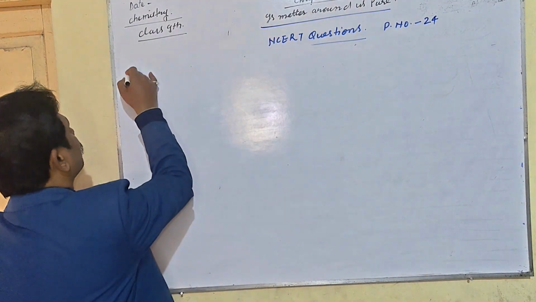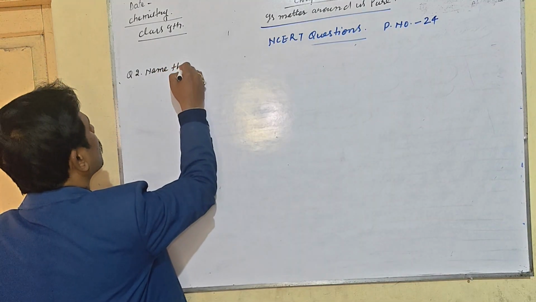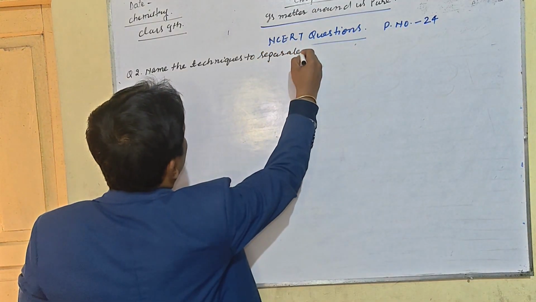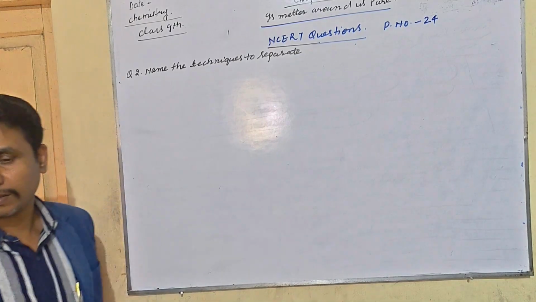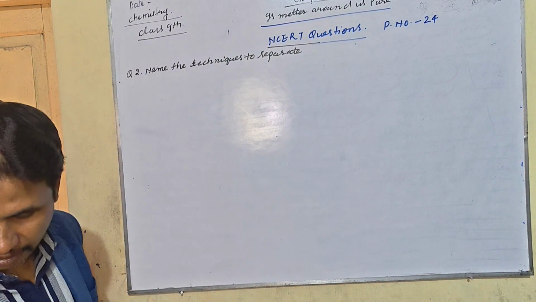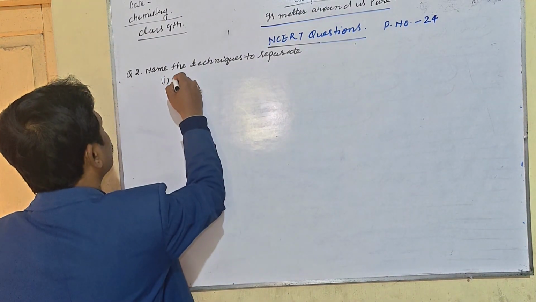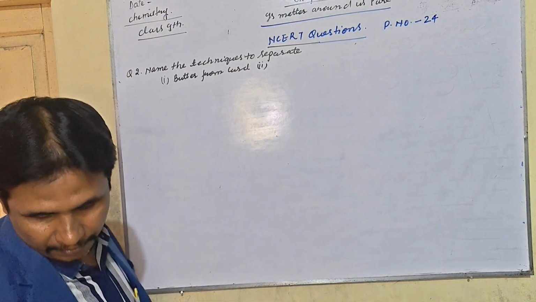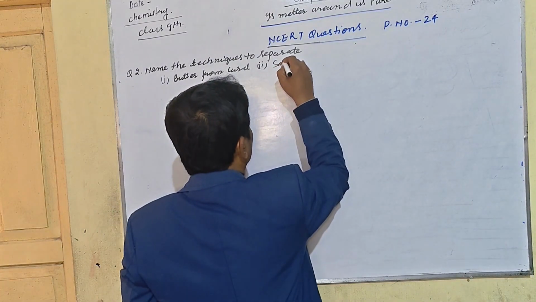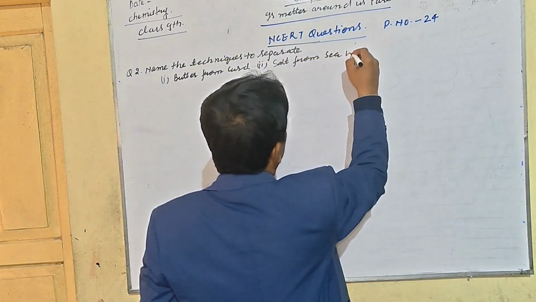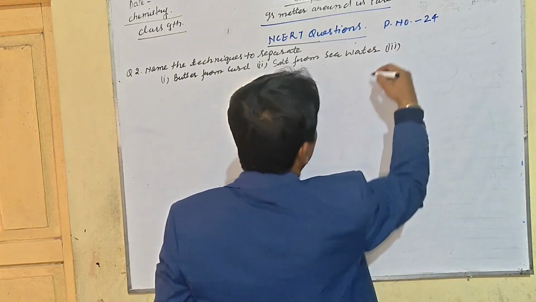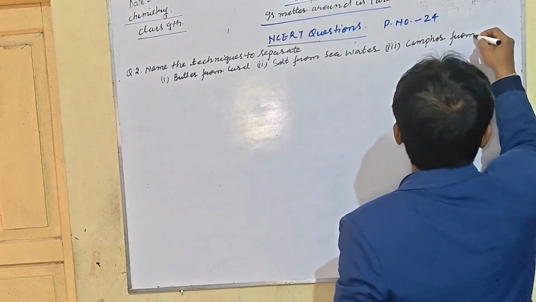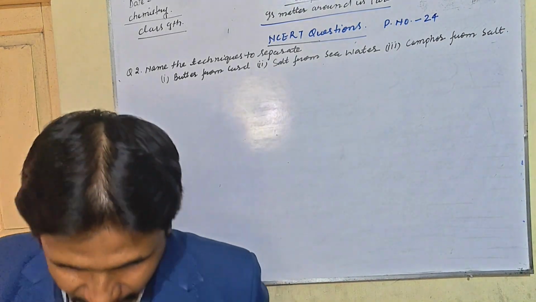Name the techniques to separate: first, butter from curd; second, salt from seawater; and third, camphor from salt. What are the techniques to use?